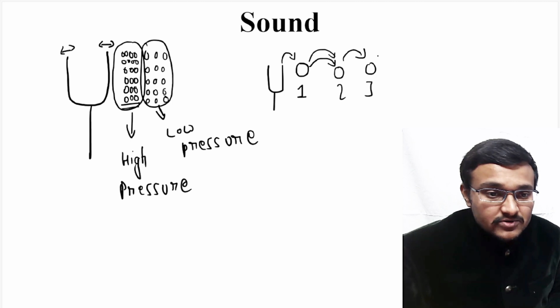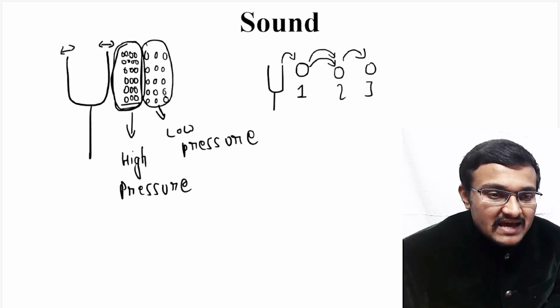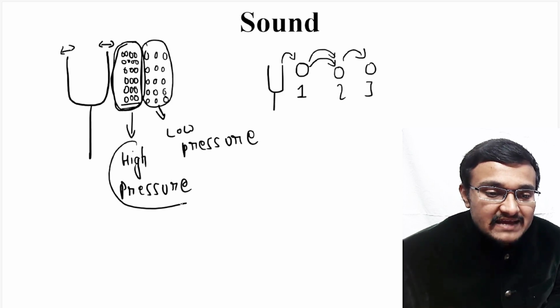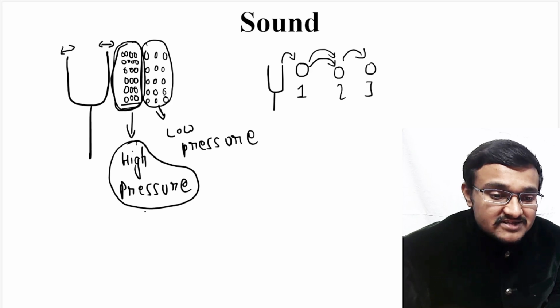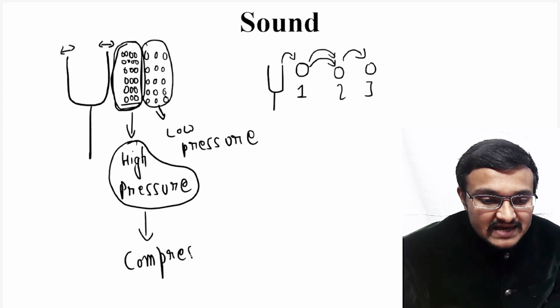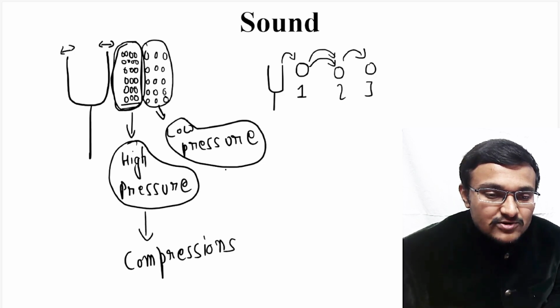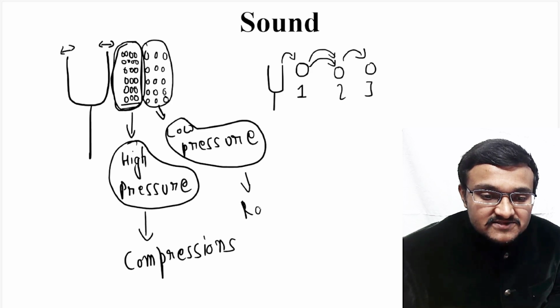So likewise the sound will be propagated through a medium, and then it will reach your ear, and then you can hear the sound. So here also the air molecules present around this tuning fork will have a certain high pressure region which is known as compressions, and all low pressure regions are known as rarefactions.